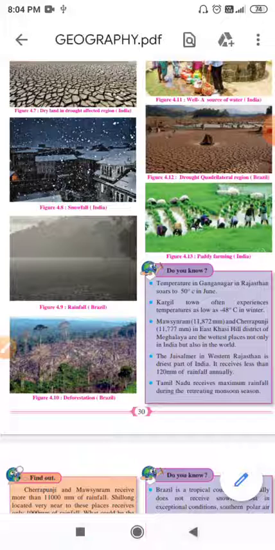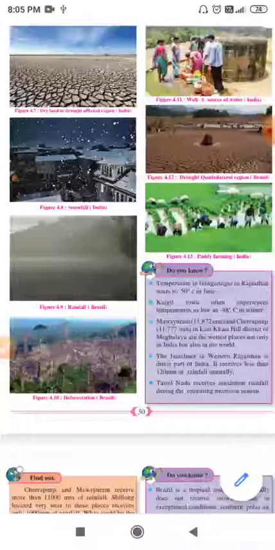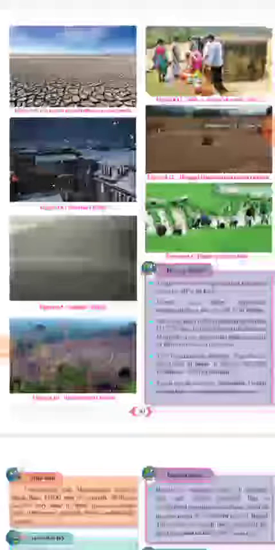First we will see latitude. Children, due to the curvature of the earth, the amount of solar energy received is not the same everywhere. It is different according to the latitudinal position of any place. The amount of sun rays which the places receive is different according to the latitudinal position of that place. As a result, temperature decreases as we go towards the polar region, and temperature increases as we go towards the equatorial region.